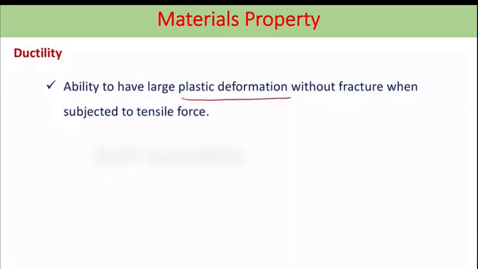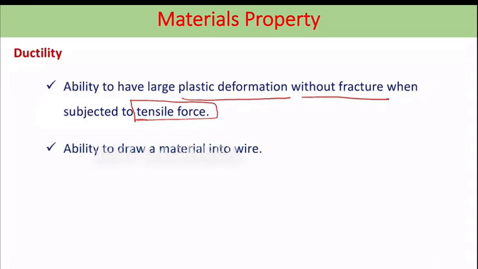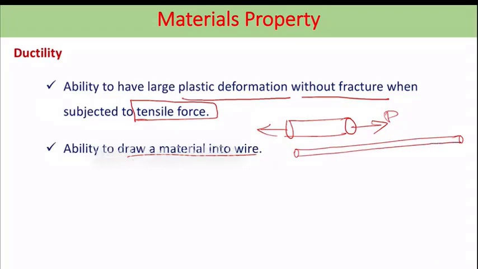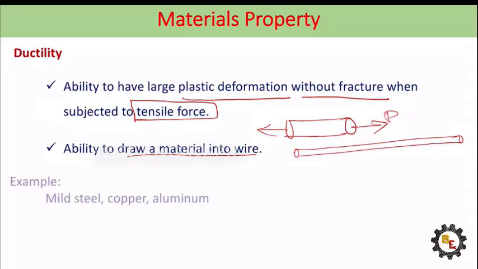Ductility: the ability to have large plastic deformation without fracture when subjected to tensile force. It's very important. When applying tensile force, the material gets elongated. That property is called ductility. It is the ability to draw a material into a wire. If you take a rod and apply a pulling force here, that is tensile force. Due to this tensile force, its diameter gets reduced and it is converted to a wire. That property is ductility. Example, mild steel, copper, aluminium. These materials we can make into a very thin wire.